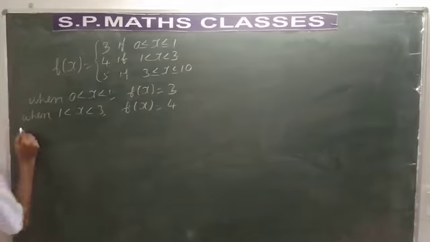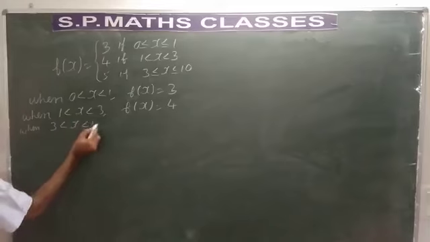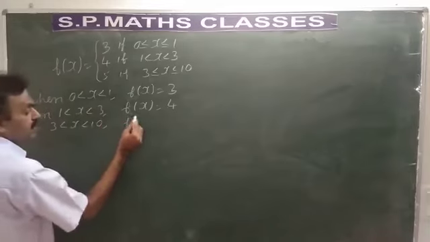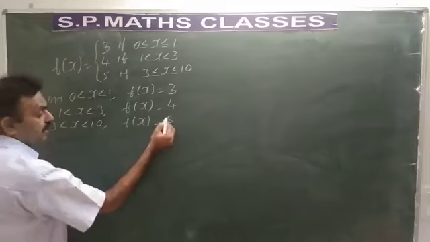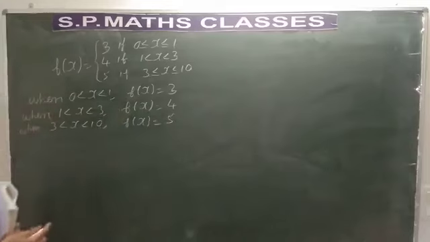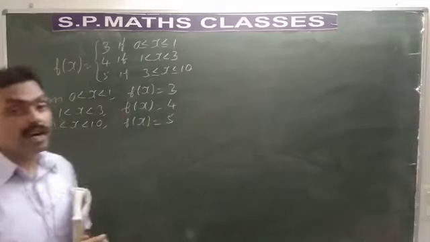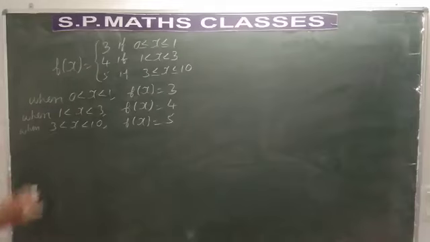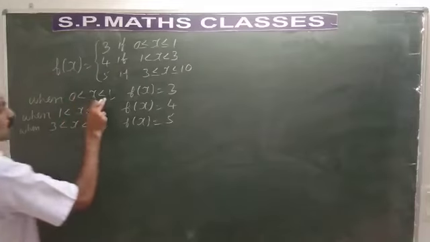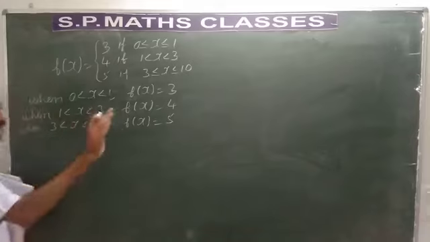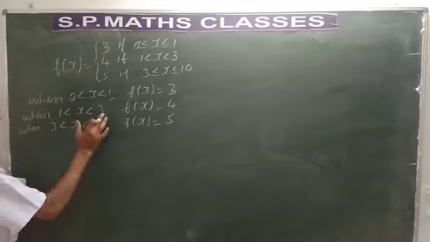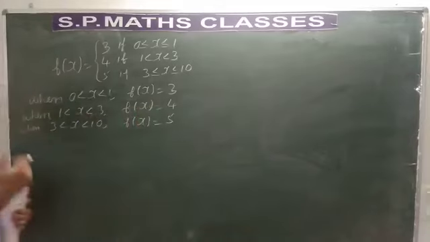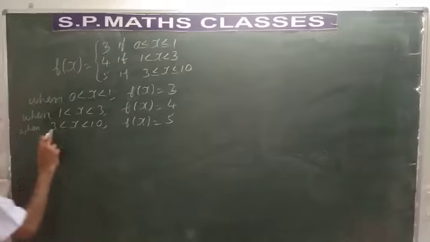Let us take when 3 < x < 10. So, f(x) is nothing but 5. 5 is also a constant function. Hence, it is said to be continuous. Students, it is very clear. When x lies between 0 and 1, it is 3, continuous. When x lies between 1 and 3, f(x) is 4, it is continuous. When x lies between 3 and 10, it is said to be continuous.